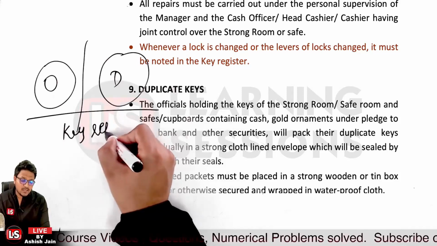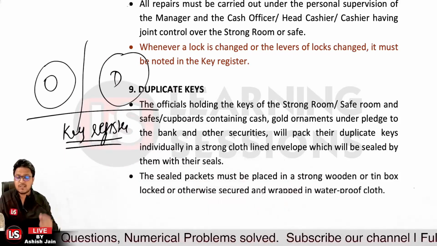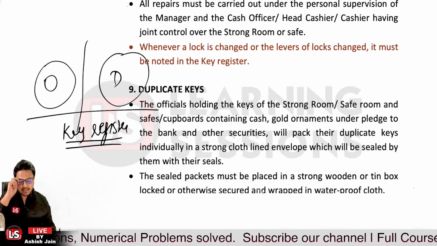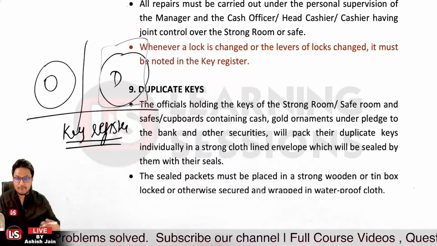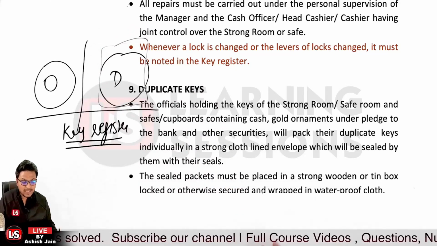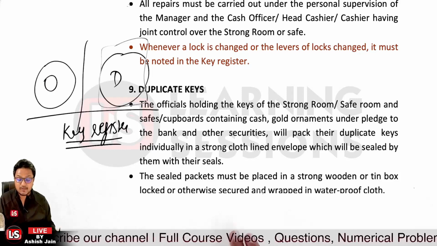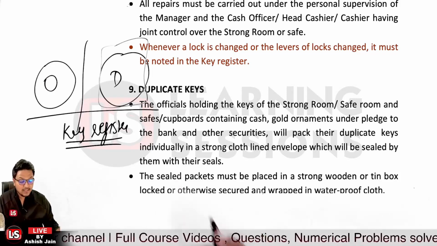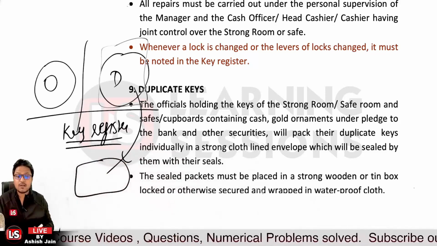And further, the rotation of the keys must be done at least once in a year. And further, the duplicate keys, after packing them and sealing them in a white cloth and a waterproof cloth, and within a good and hard box, must be placed at some other branch in that particular locality only.